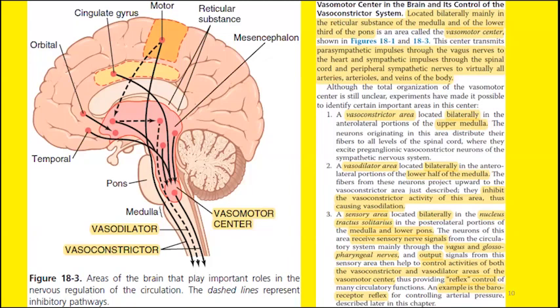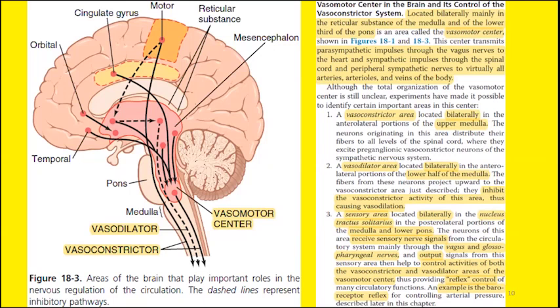When the vasoconstrictor area is inhibited, there will be no vasoconstriction, and eventually there will be vasodilatation. So the vasodilator area does not act directly but indirectly. How? By inhibiting the second part, the vasoconstrictor area.